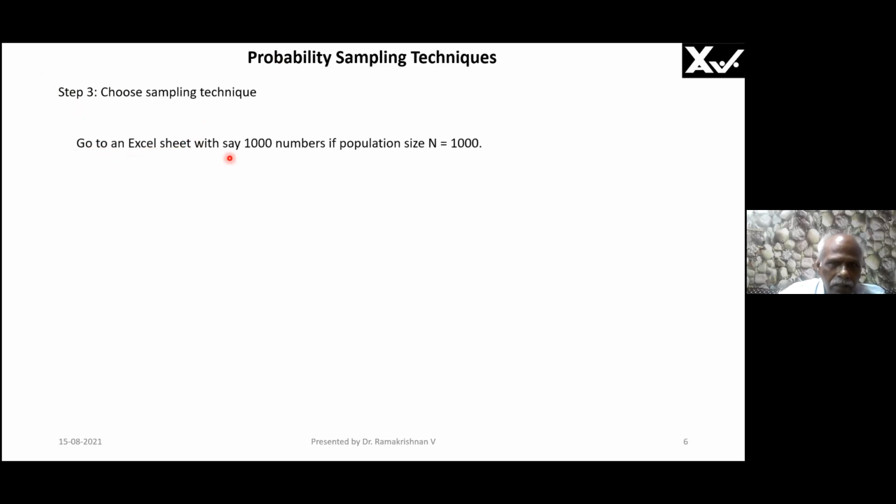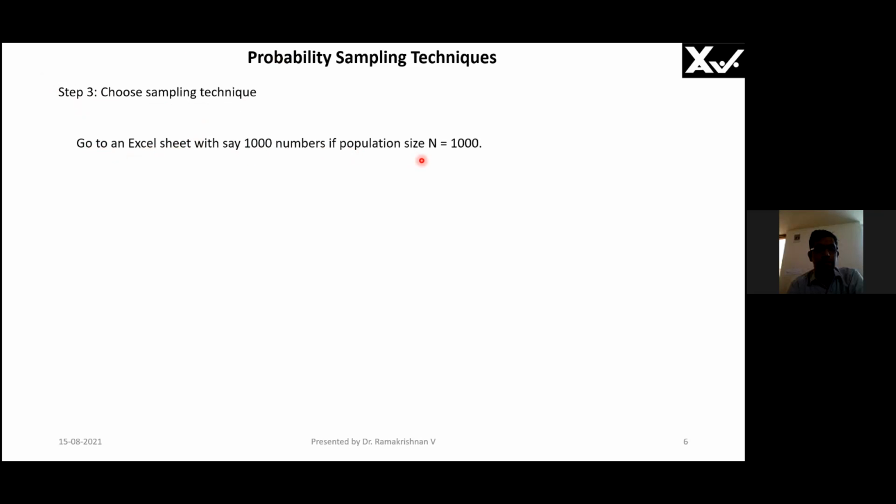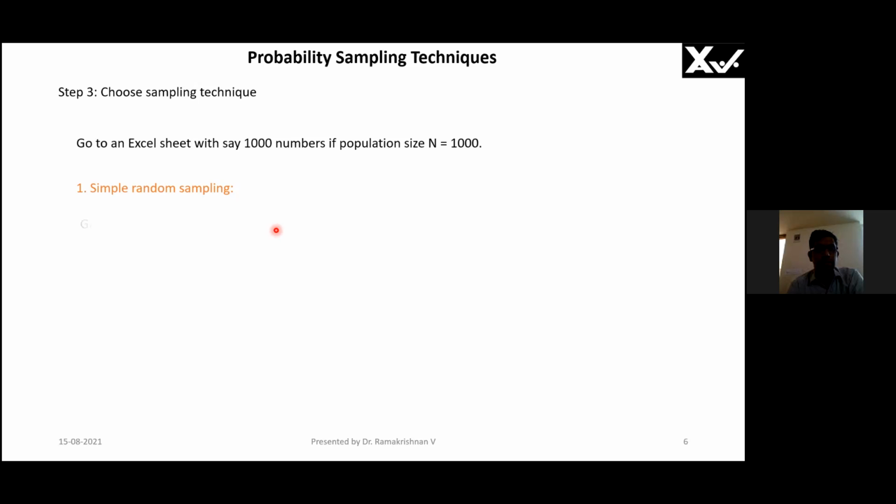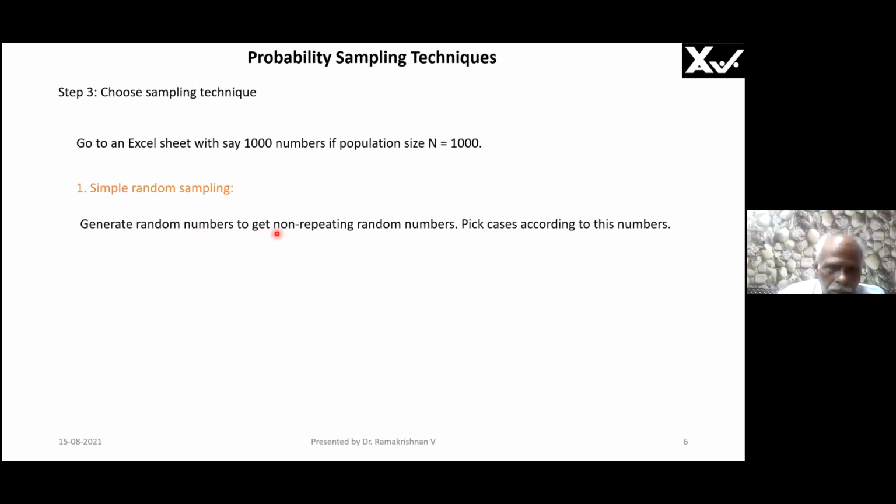Go to an Excel sheet with say 1,000 numbers. If population size is say 1,000, then simple random sampling. We are going to see what that is. Simple random sampling technique, the first of the random probability sampling techniques. What I do is generate a random number, non-repeating random numbers, and pick cases according to these numbers.